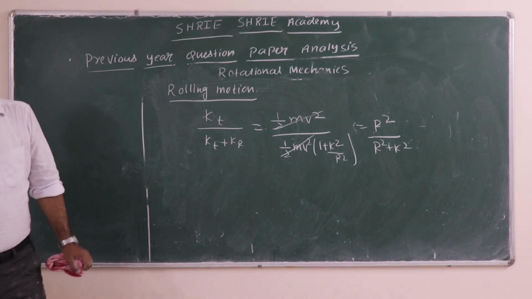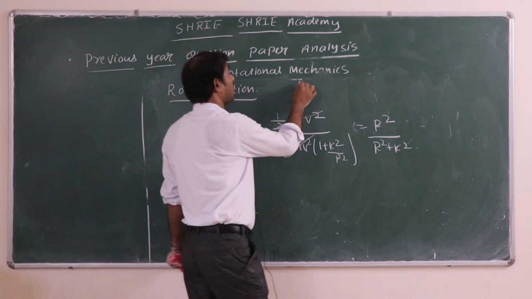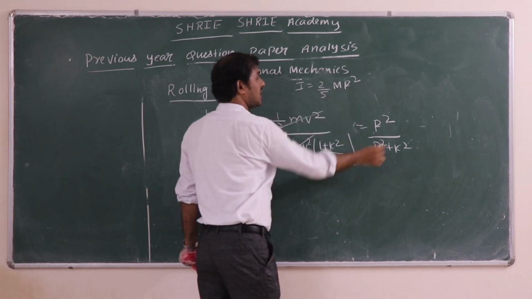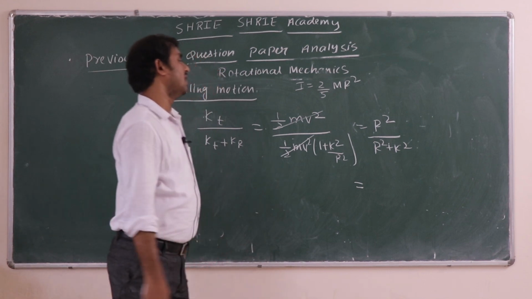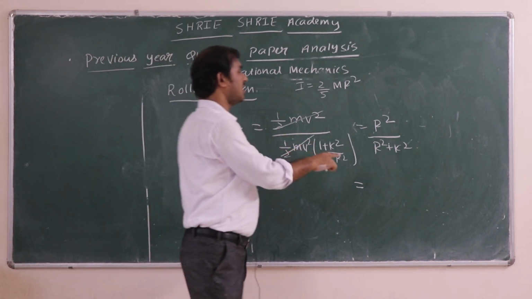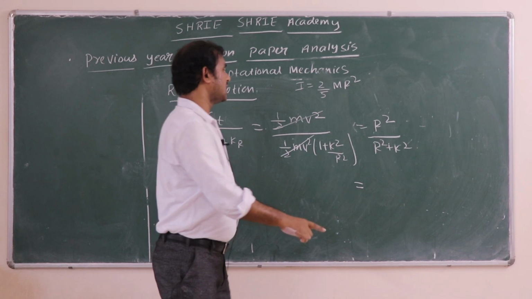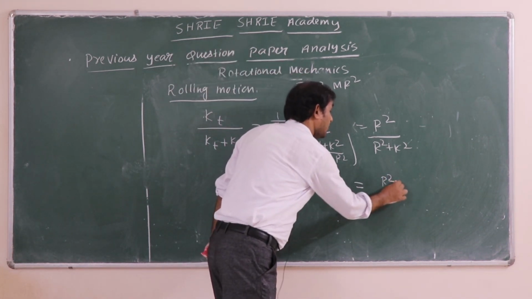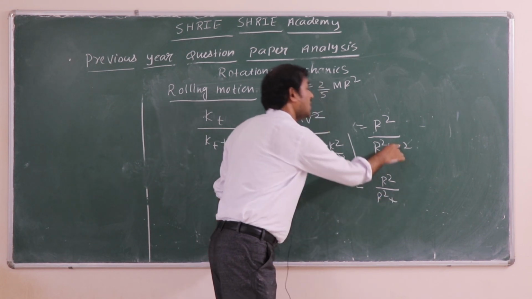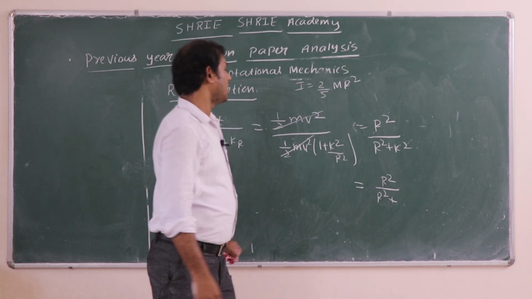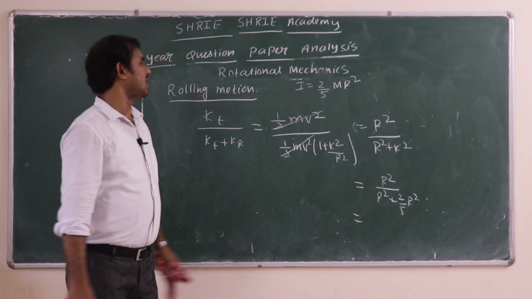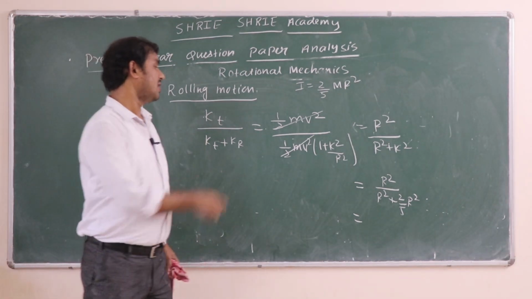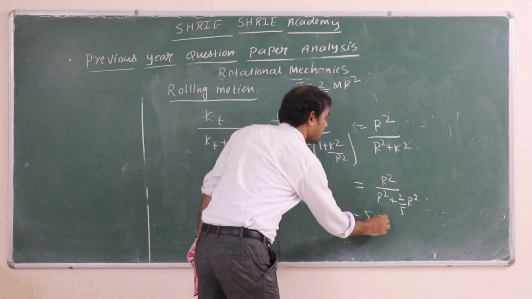The moment of inertia of a solid sphere is 2 by 5 mr square, so k square will be 2 by 5 r square. Here we have r square divided by r square plus 2 by 5 r square. If you take r square common, 5 will go in the numerator, so the answer will come 5/7.